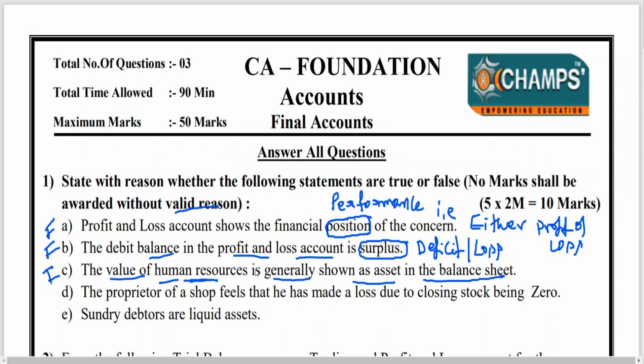But how to measure it? You can't measure it in terms of money. You can measure in terms of money when you make some payment for acquiring a particular item, and this is the value of the item. But human resources, how an employee is loyal to the organization, you can't measure.